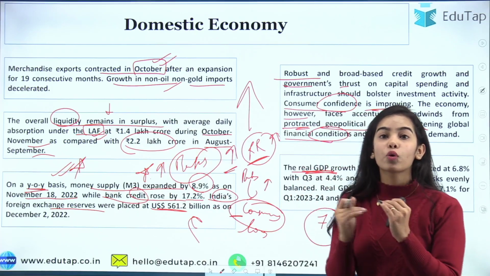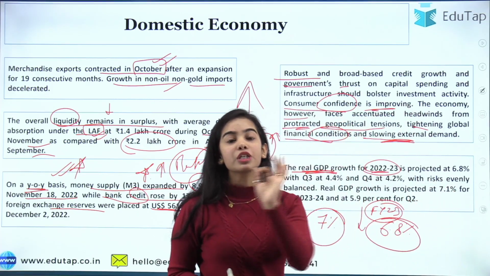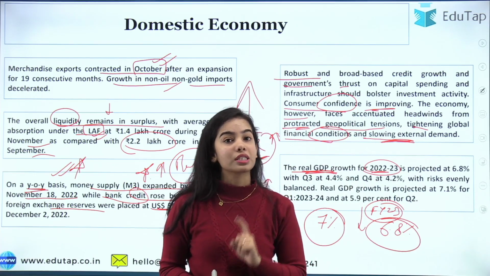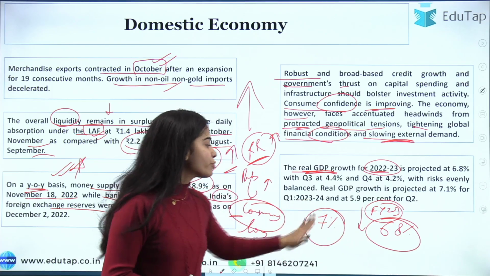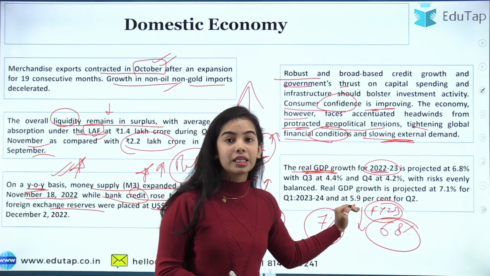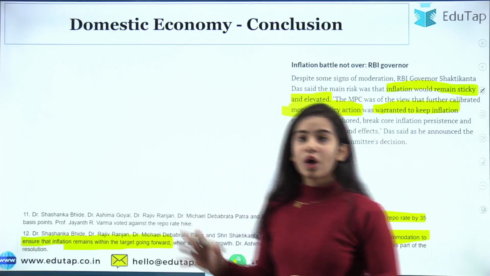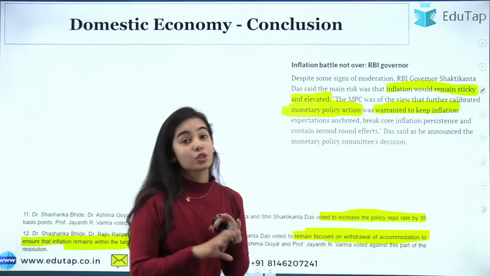So the growth forecast has been decreased. You have to remember, it has been decreased from 7% to 6.8% by the Monetary Policy Committee for the financial year 23. You can see the data here. Now coming to the domestic economic conclusion: inflation is a battle that is not over.